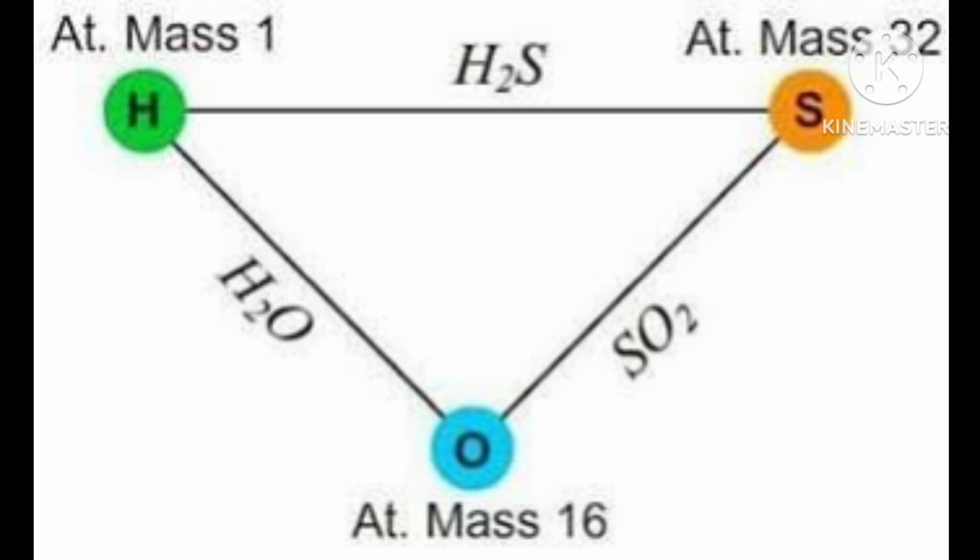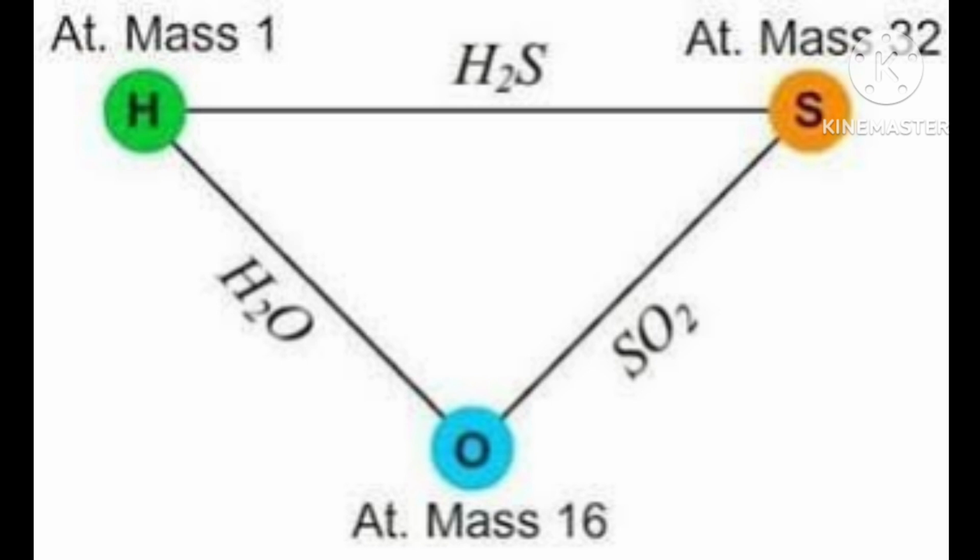This is the atomic mass unit, A.M.U. But what is the atomic mass? Many atoms are there, hydrogen, oxygen, nitrogen, chlorine, bromine, iodine, 118 are there till date. Then what is the atomic mass?